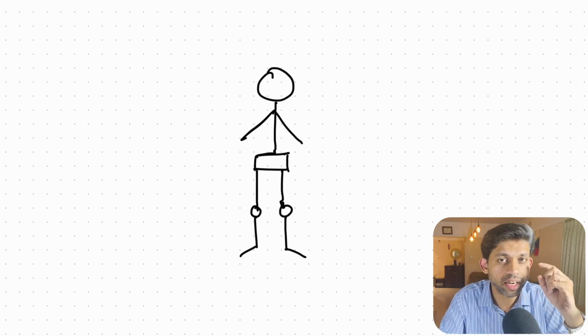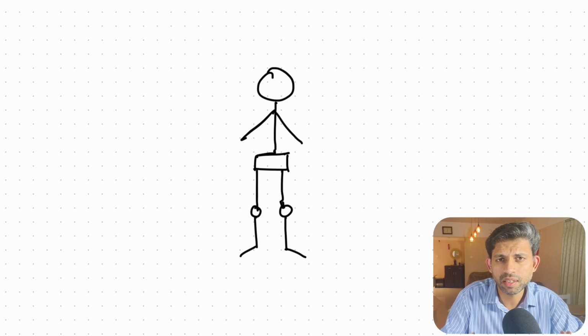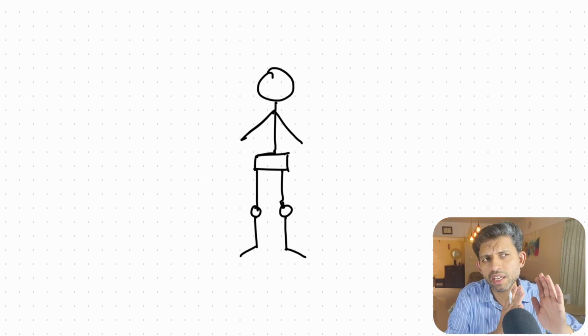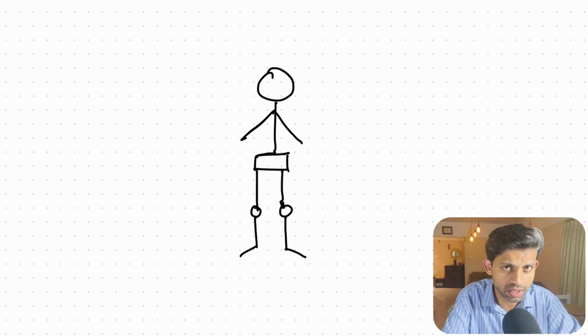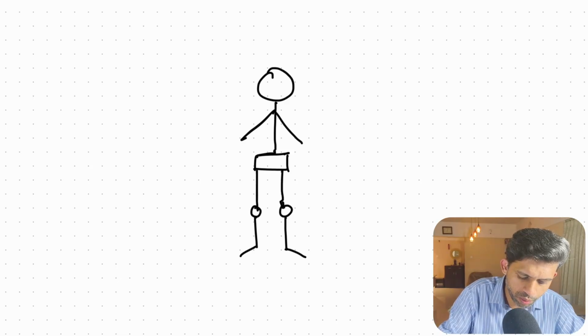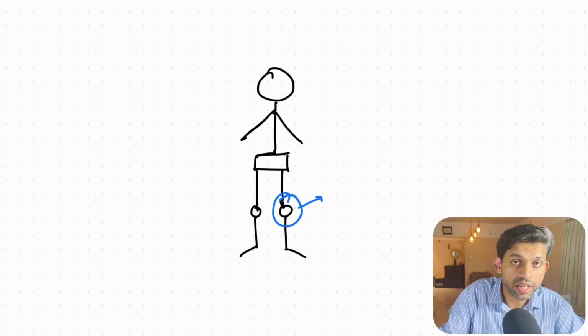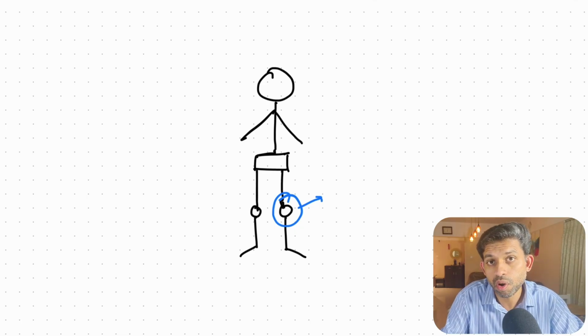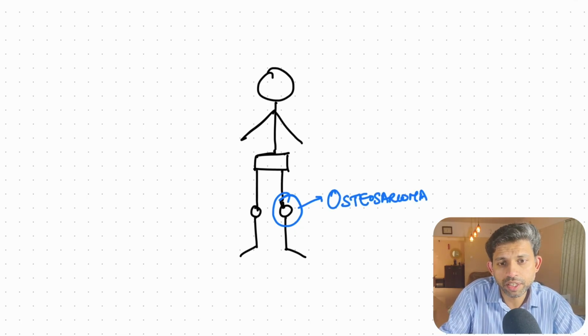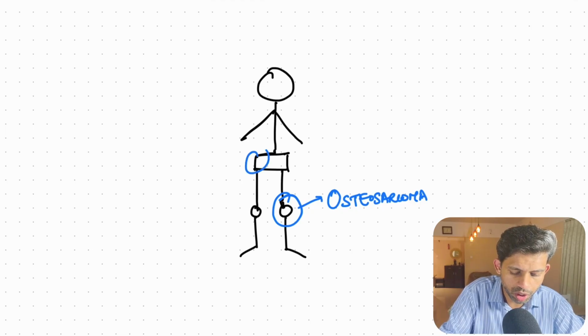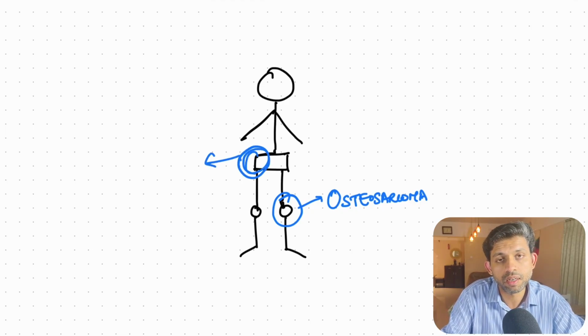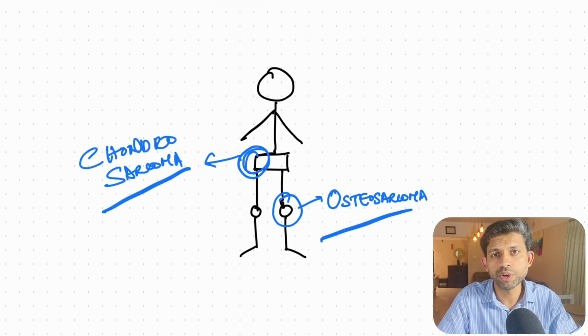Bone tumors are diagnosed with the help of four things. One is age, then location of the tumor, X-ray findings, and fourth, the histopathological findings. Age and location can sort of give you a very good clue towards what the diagnosis is. For example, if the tumor is around the knee in a young individual, you can think of osteosarcoma. Whereas a tumor around the hip joint or the pelvis in an older individual may be usually chondrosarcoma.